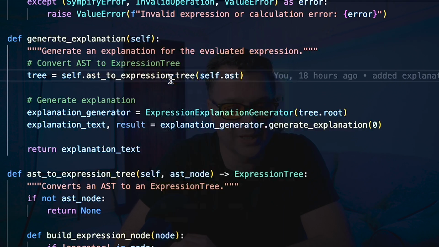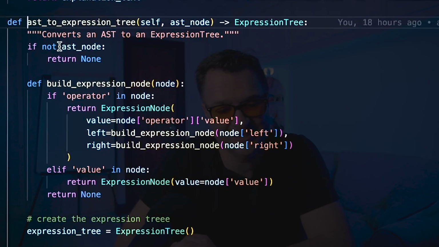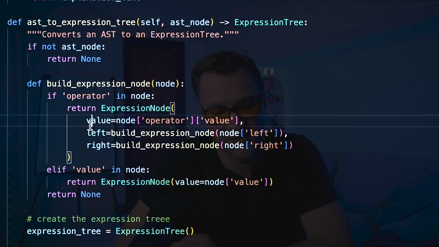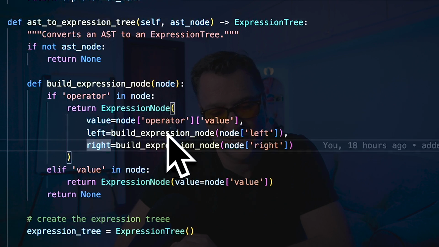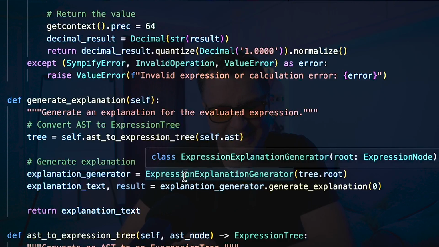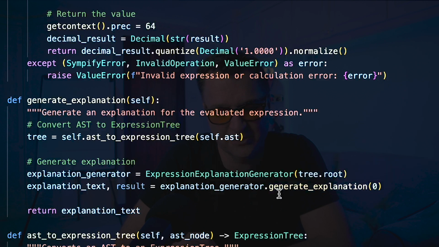So if I go to that definition for a second, you can see all it's doing is walking the tree. If not an AST node, build expression node, and if it's an operator, it's going to emit this type of expression node with the value to the left and right, and it's going to loop through that and just build it in the form that we need. I could have aligned the AST exactly to the explanation generation, but in this case, I just made it as close as possible.